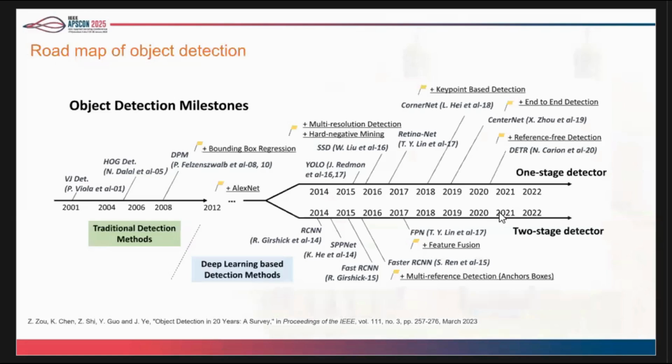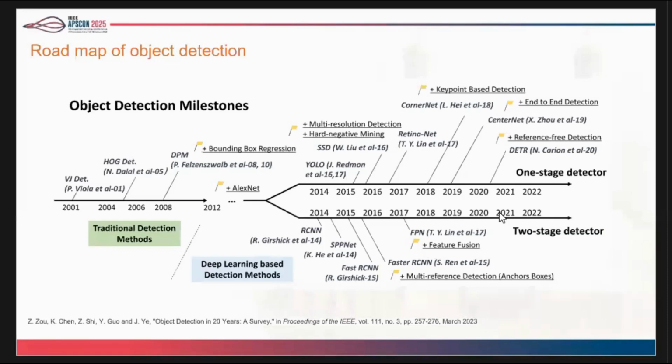So this is the roadmap for object detection. Over the last 2 decades, the evolution of object detection can be categorized into 2 distinct periods. One is traditional object detection methods. Another one is deep learning based object detection methods. Traditional object detection methods are primarily based on handcrafted features followed by classical machine learning algorithms such as SVM or decision trees or XGBoost or something like that.